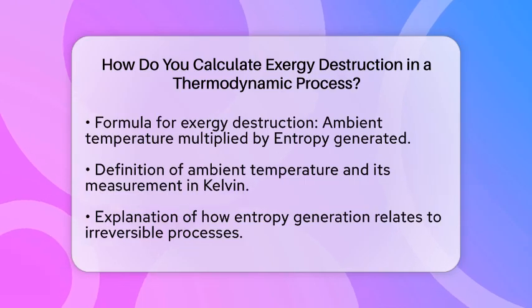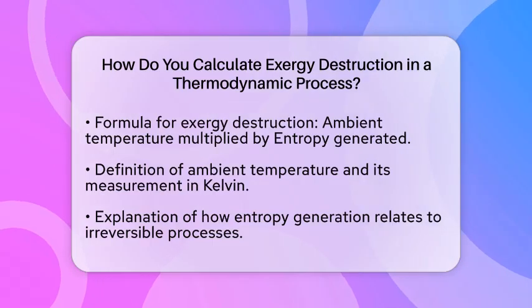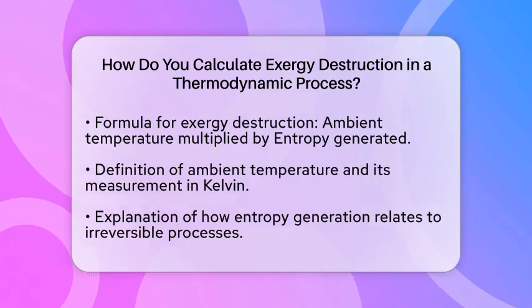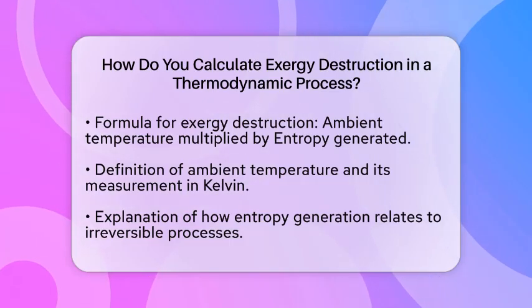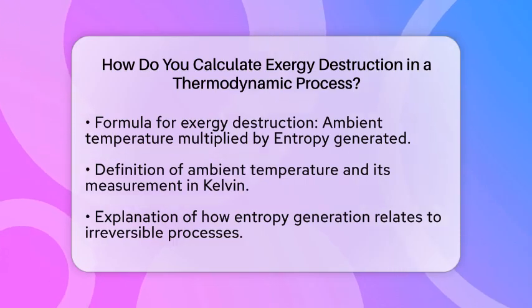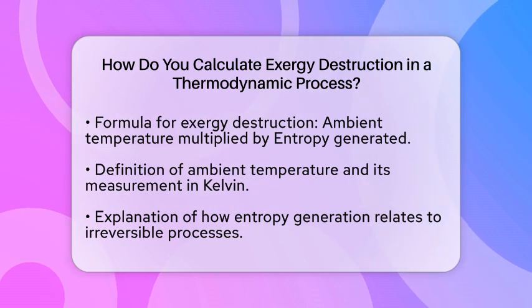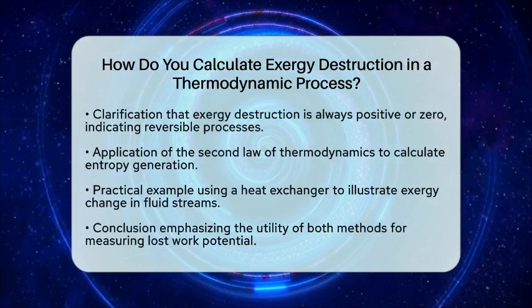The ambient temperature is crucial because exergy is always measured relative to the environment. Exergy destruction is always a positive value or zero. A zero value indicates a reversible process where no work potential is lost. To calculate entropy generation, you apply the second law of thermodynamics to find the difference between the entropy outflows and inflows, plus any changes inside the system.